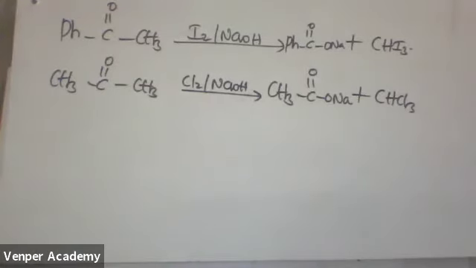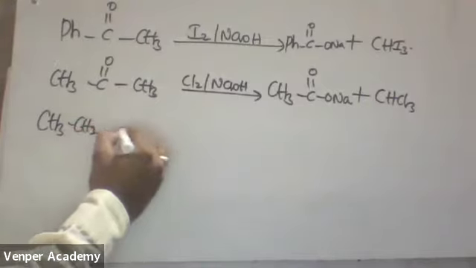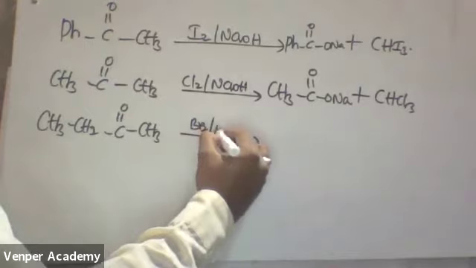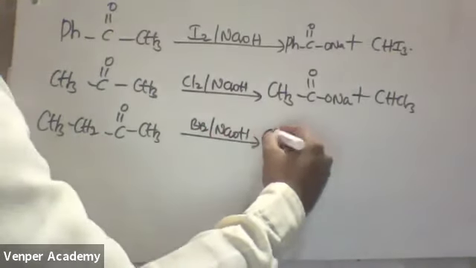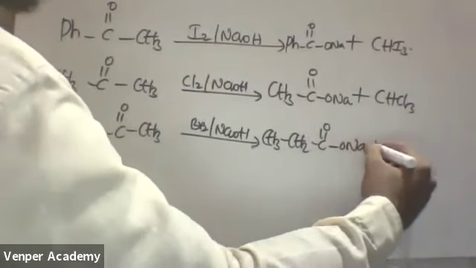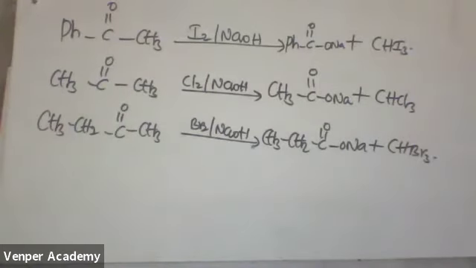Got the point? Now see one more example. If they are given CH3 CH2 C double bond O CH3 with Br2 by NaOH, what do you get? CH3 CH2 C double bond ONa and CHBr3. Everyone got the clarity? Simple logic. The logic is very, very simple.